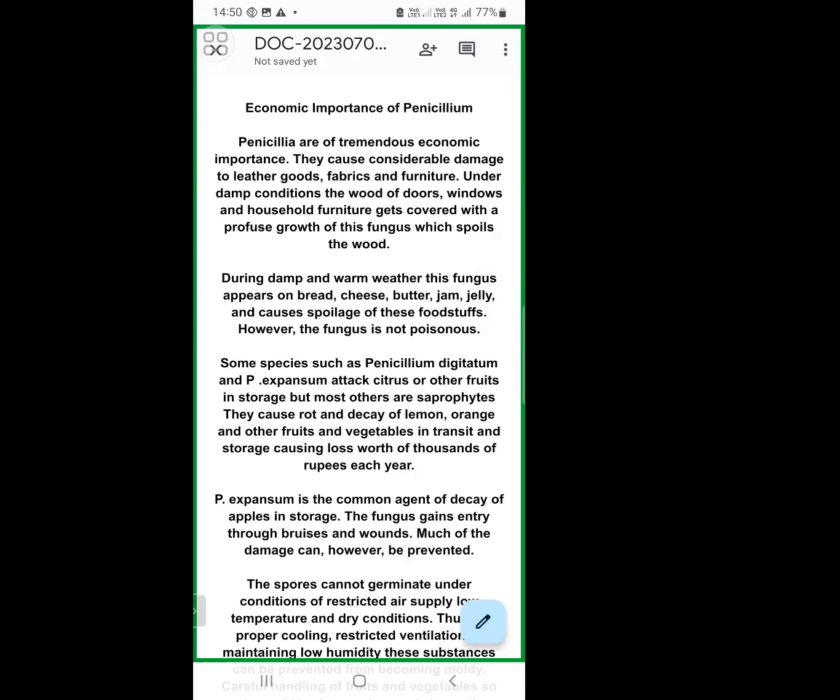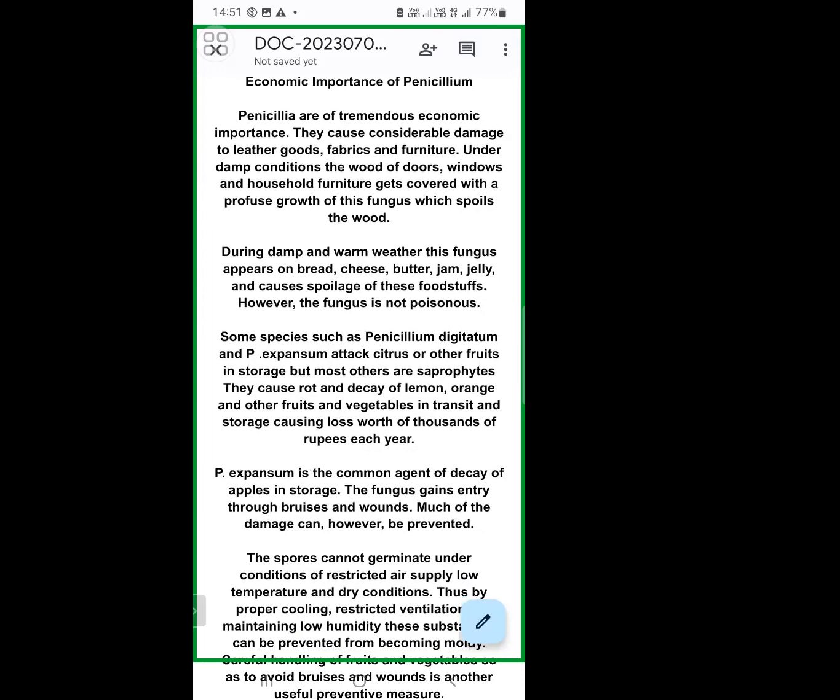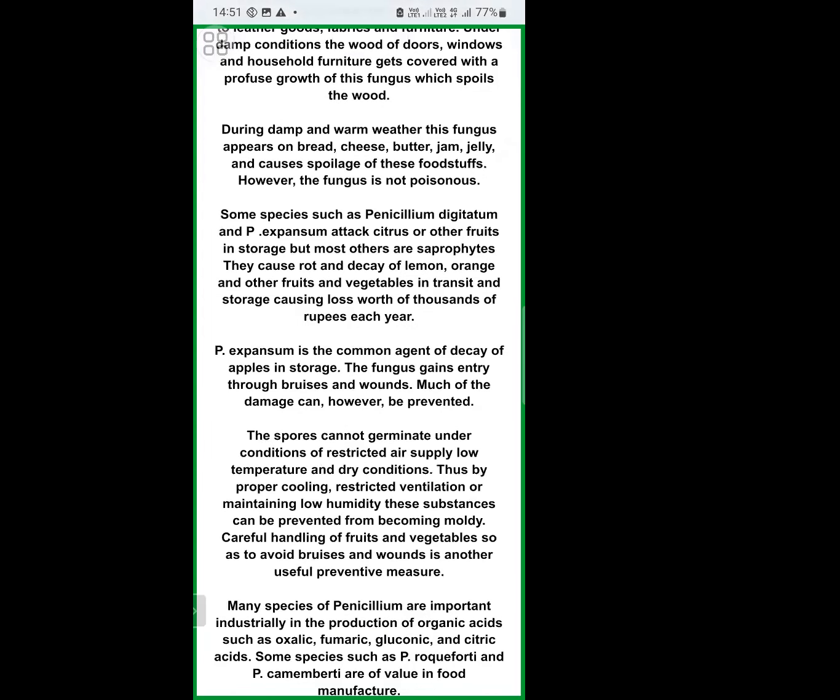Next, another species of Penicillium, Penicillium italicum, spoils oranges, and this Penicillium italicum species develops on oranges and lemons as blue molds. Digitatum will develop as a green mold on citrus fruits. Penicillium italicum develops as a blue mold on the citrus varieties.